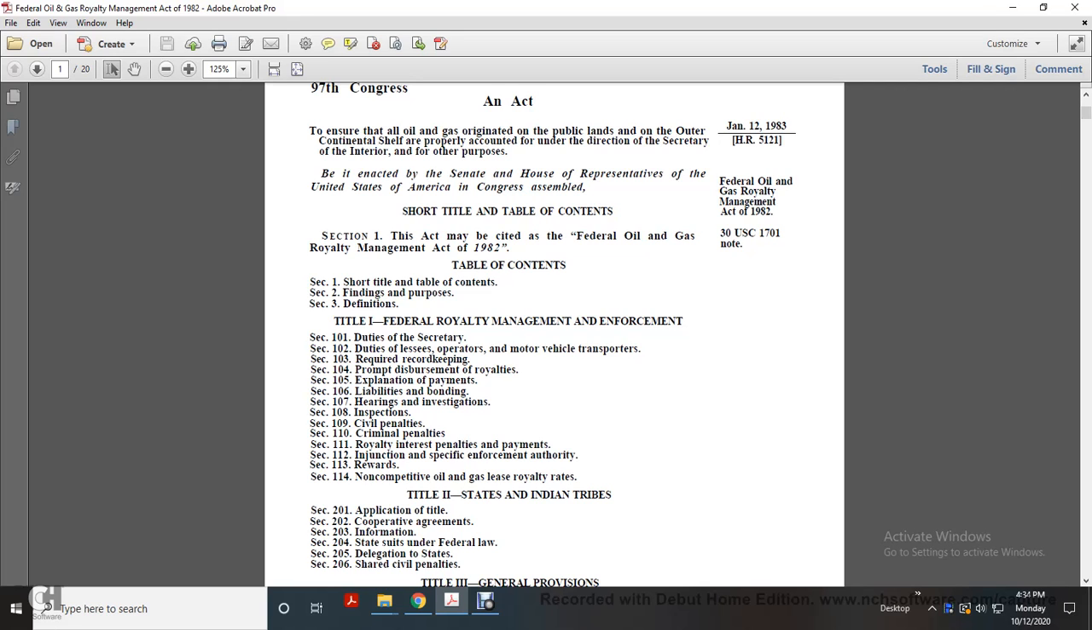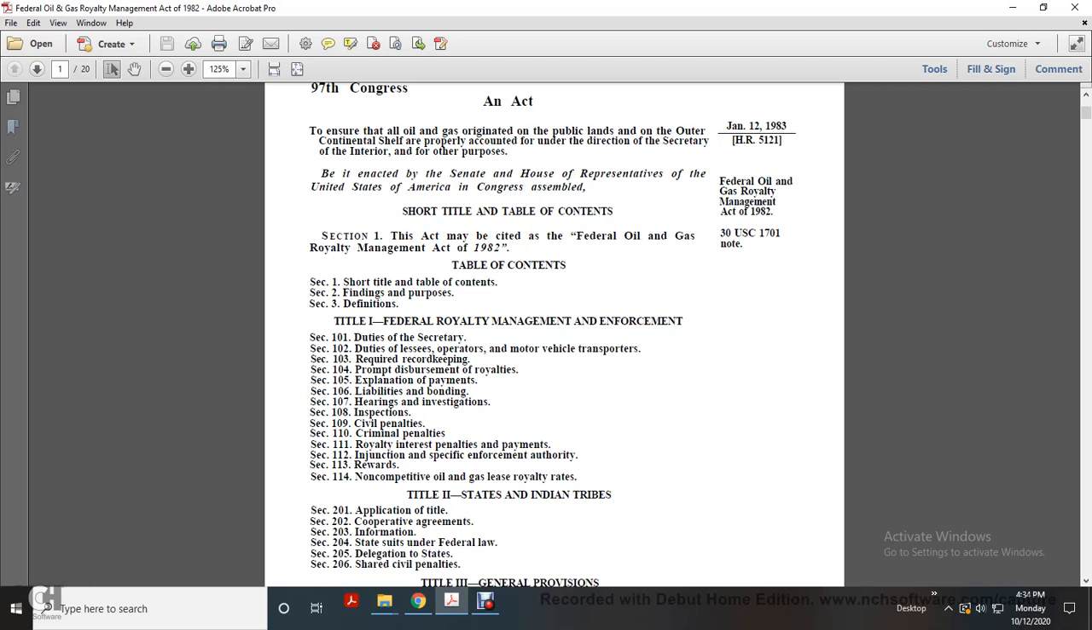Duties of lessees, operators, motor vehicle transporters, required record keeping, proper disbursement of royalties, explanation of payments, liabilities of bonding, hearings, investigation, inspection, civil penalties, criminal penalties, royalty interest penalties and payments, injunction, specific enforcement authorities, rewards, non-competitive oil and gas lease royalty rates. Title 2, State and Indian Tribes, application, cooperative agreement information, state suits, state suits under